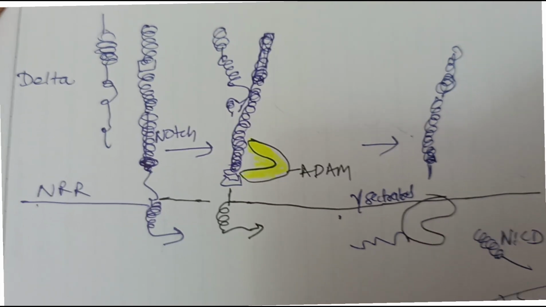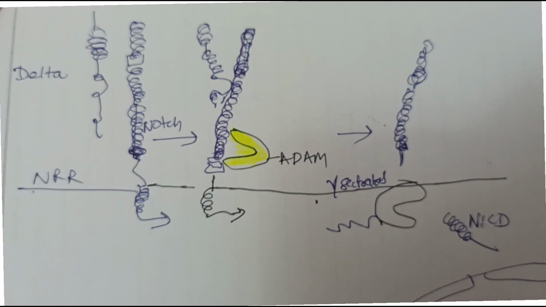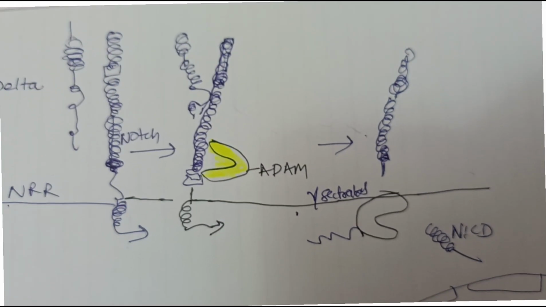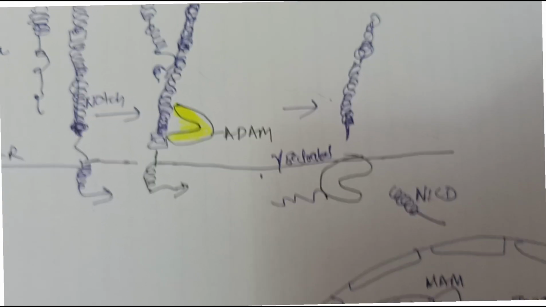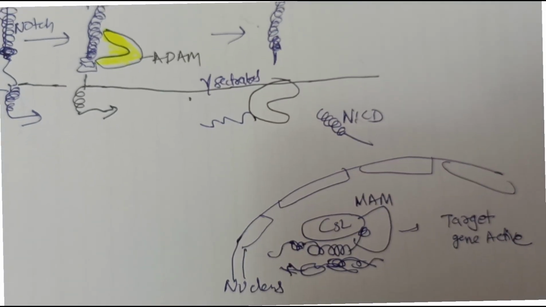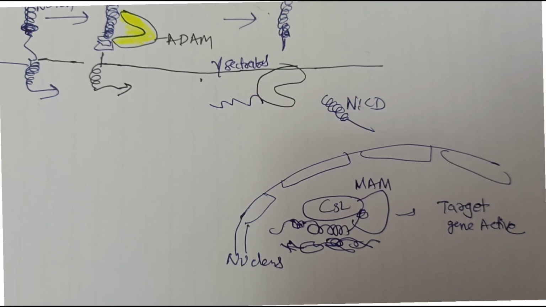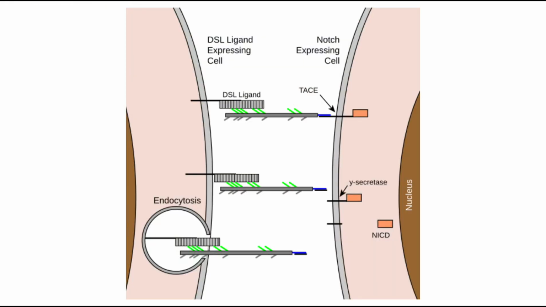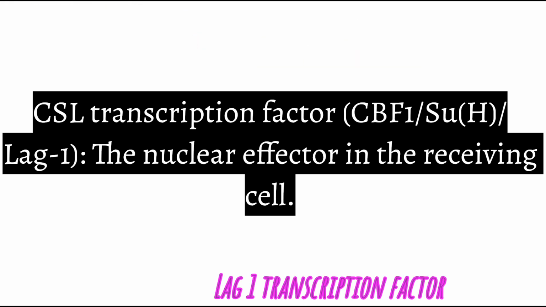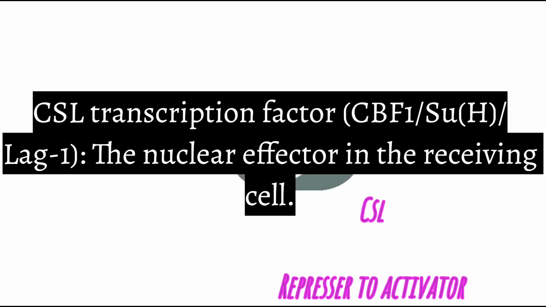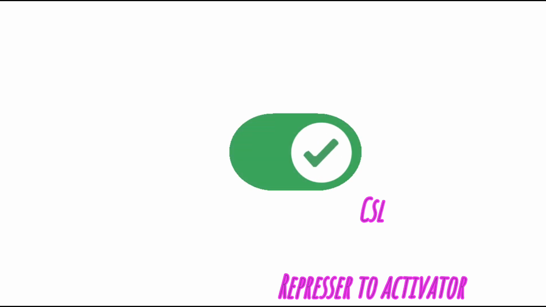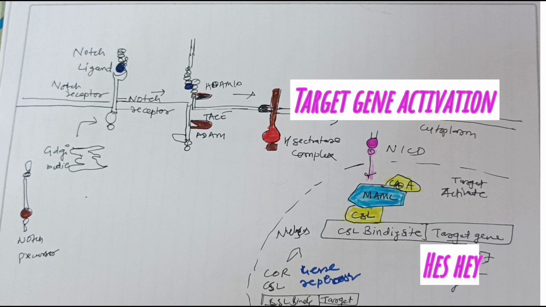Then NICD translocation. The Notch intracellular domain is released and translocated to the nucleus of the receiving cell. This NICD binds to CSL, that is CBF1, Suppressor of Hairless, or LAG-1 transcription factor. It converts CSL from a repressor to an activator. The target genes like HES and HEY are activated, and this regulates the cell fate decision.